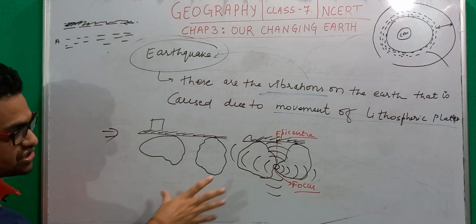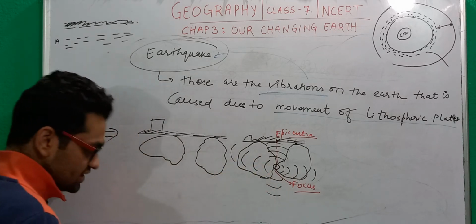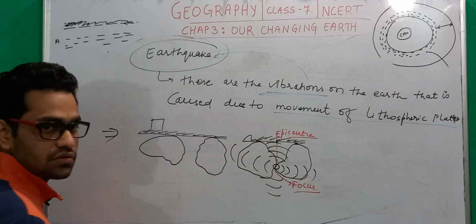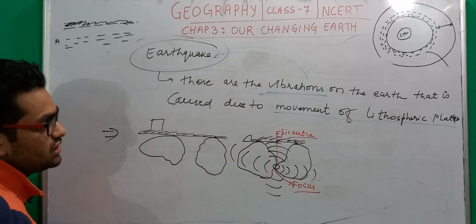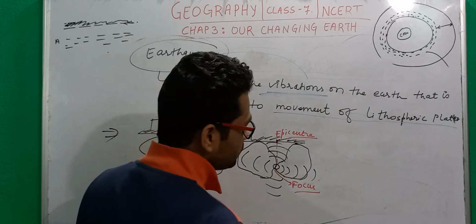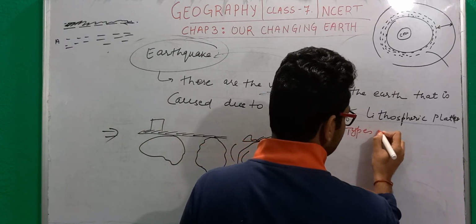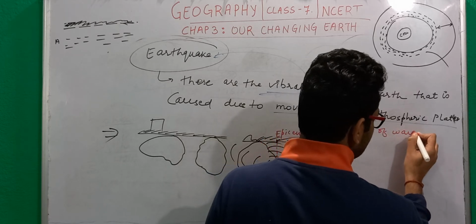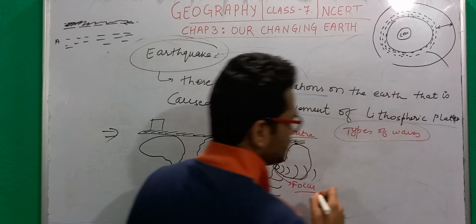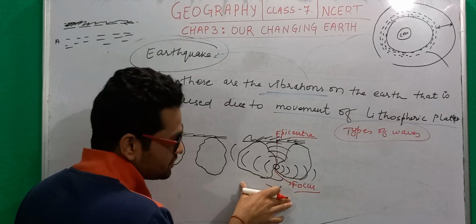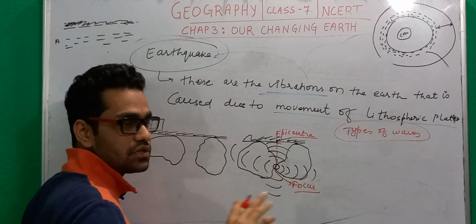Right? Now energy here is traveling through waves. So in this chapter you have been introduced to some types of waves. What are these types of waves that we have to understand here? These are the waves because of which the energy travels across.